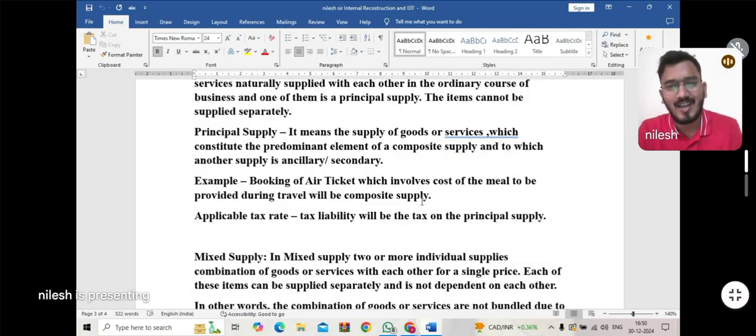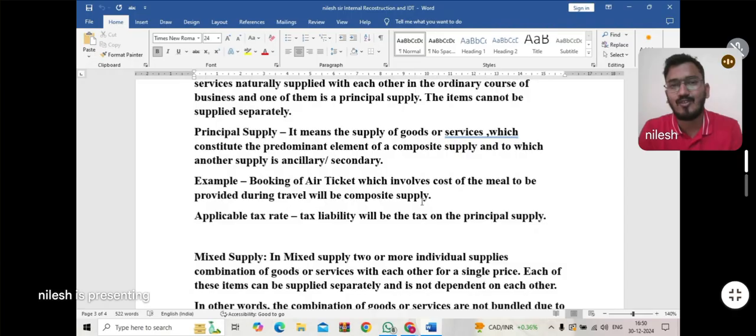Here the question arises: what GST rate will the company apply to provide this service, because the company is selling an air ticket as well as providing a meal to its customer? Students, the company will apply the GST rate of the principal supply, that is, the air ticket.